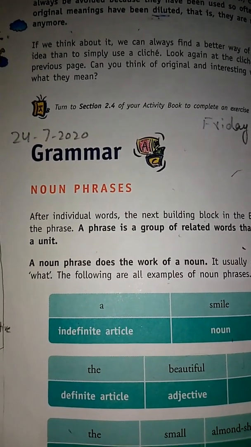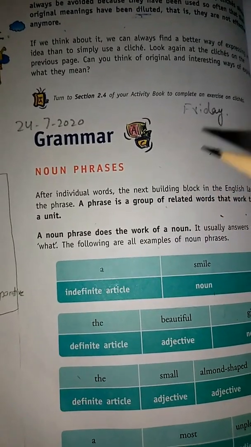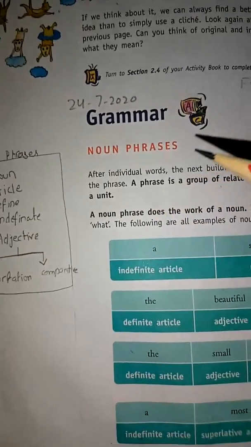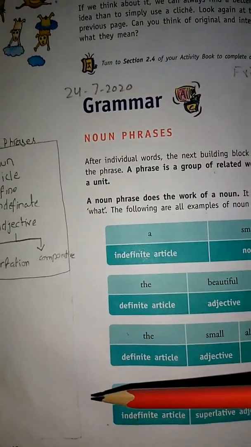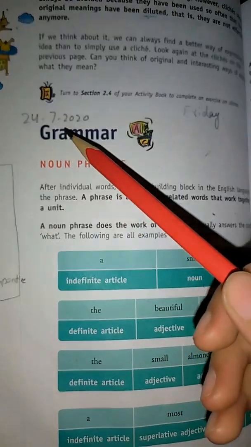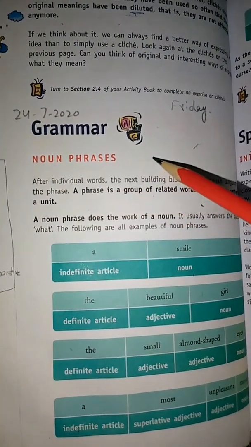So students, today we are going to do noun phrases, and this is the topic of your textbook and of your activity book. So first of all, we will read it from our textbook and open your page number 42 of your textbook. Mention date on your page. Today is 24/7/2020 and day is Friday. Topic is noun phrases.